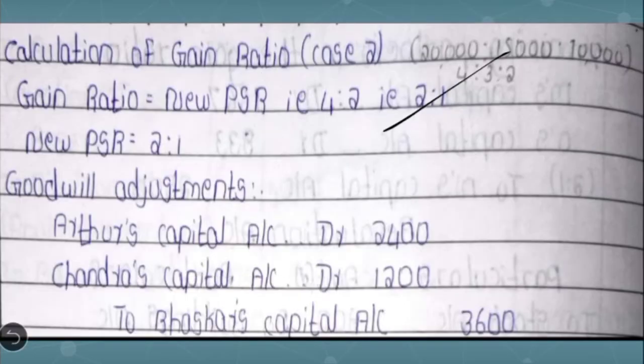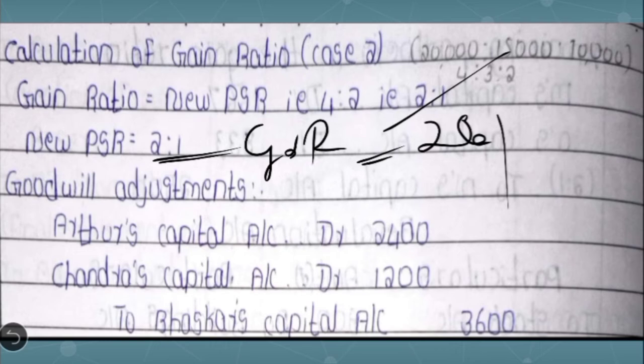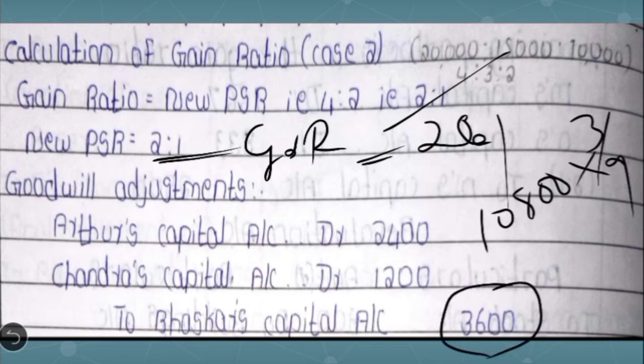So as per case 2, as I just now told you, the new profit sharing ratio and gain ratio are one and the same, that is 2 is to 1. Then coming to the goodwill adjustment, it is 10,800 into 3 by 9, which comes to 3,600. So what is the entry we pass for goodwill adjustment? Remaining partners' capital accounts debit to retiring partner's capital account. Arthur's capital account debit, that is 3,600 into 2 by 3, and Chandra's capital account debit 3,600 into 1 by 3, to Bhaskar's capital account. So this is regarding the working notes.